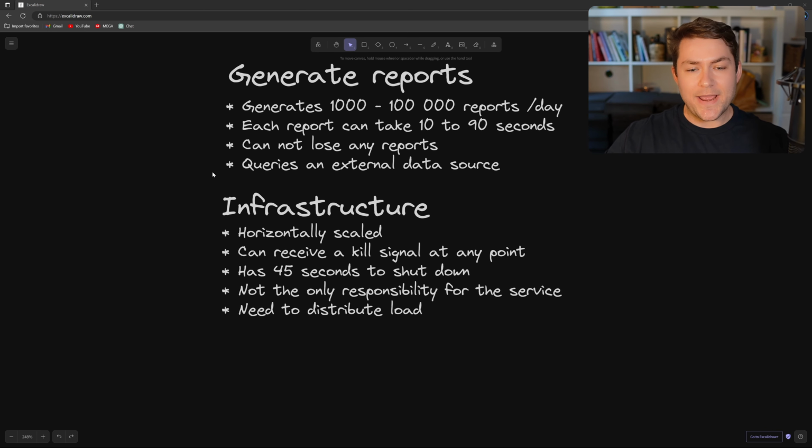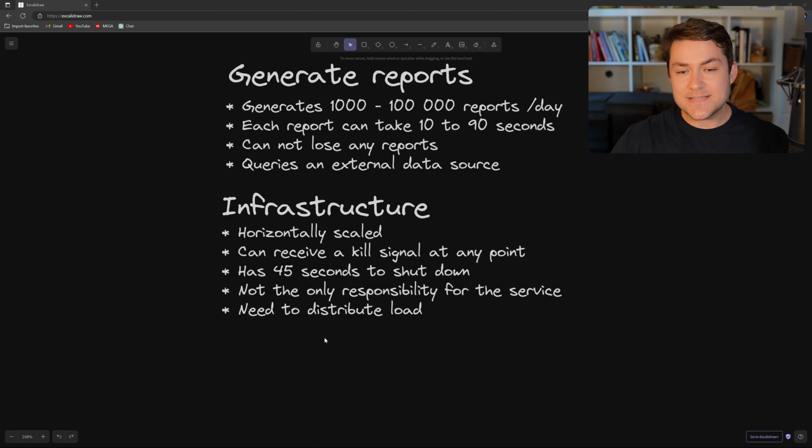And we query an external data source. So we might have a data source here that is something like Amazon Athena, or we might have some sort of database as a service. And we've also got some information about the infrastructure here. So our application is horizontally scaled, so that's good. We can receive a kill signal at any point. So we know that our application is probably running on something like a spot instance. And once it receives that kill signal, it has 45 seconds to shut down.